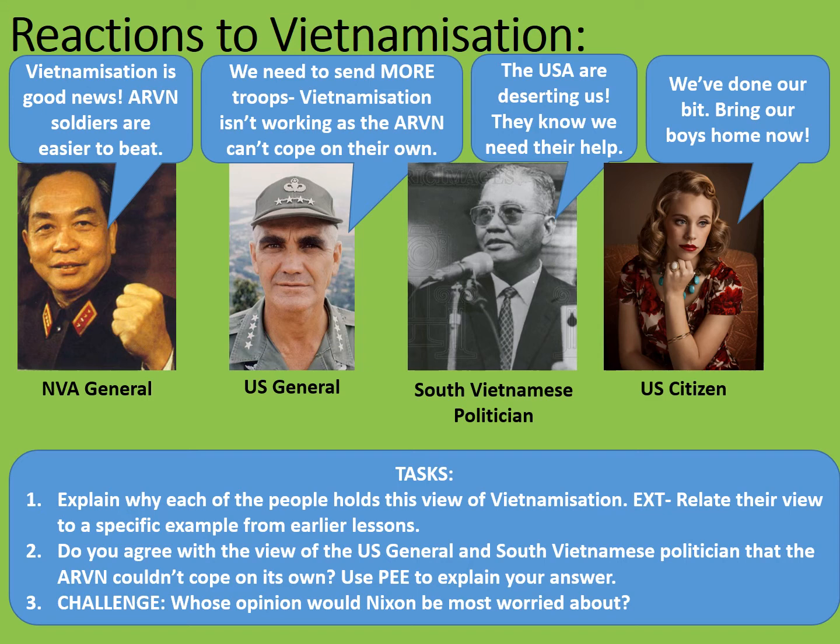And lastly, whose opinion would Nixon be most worried about? Well, probably all of them. But the only one that he had real influence on was the US citizens. After all, as a politician, he had been elected by them, and so ultimately he was answerable to them. The US general, on the other hand, effectively worked for the president. South Vietnamese politicians would probably have seen themselves as relying on the US president as well. And as for the North Vietnamese general, well, there was nothing Nixon could do about him, so probably he was lowest down on his list of worries.